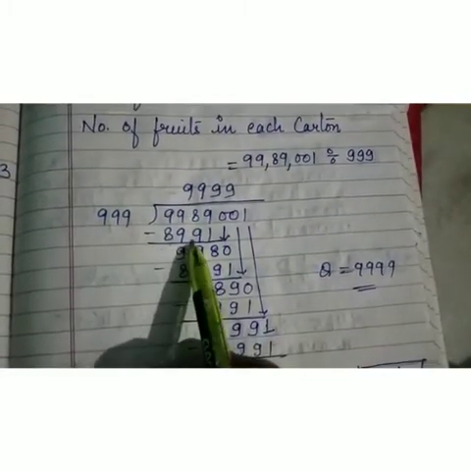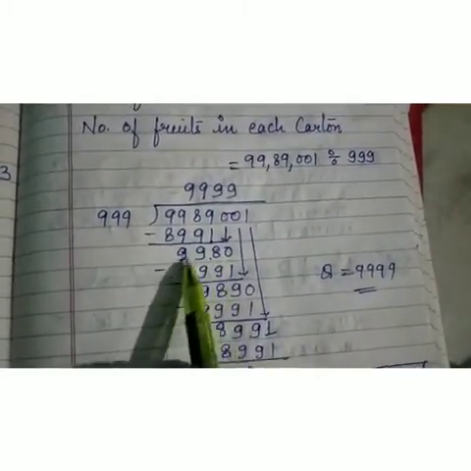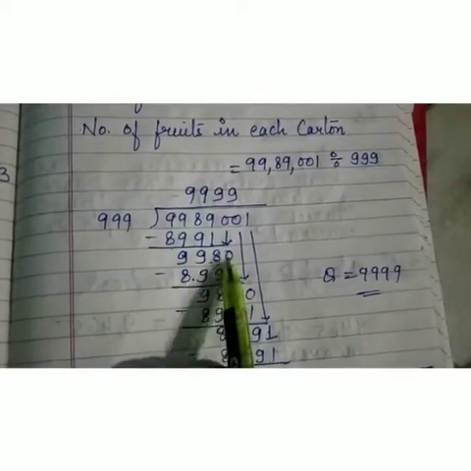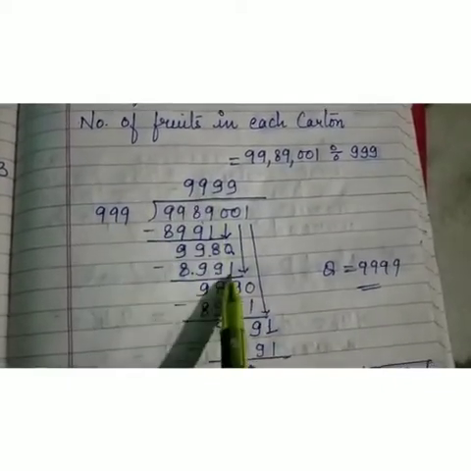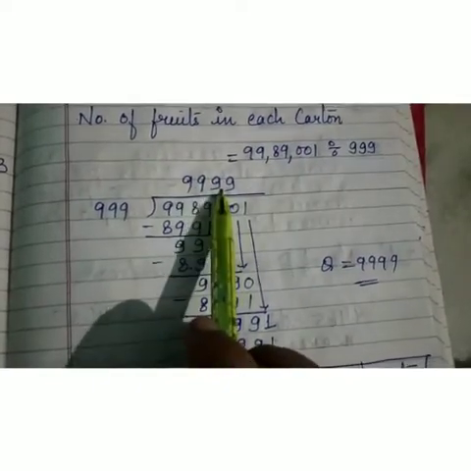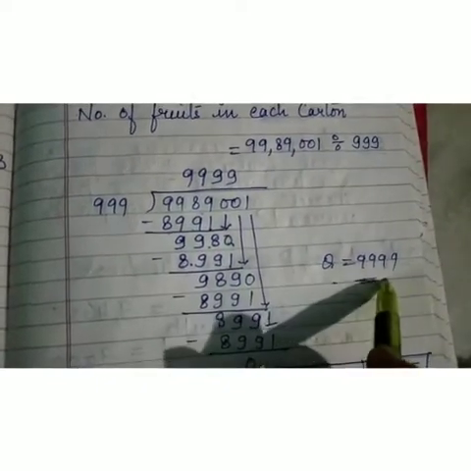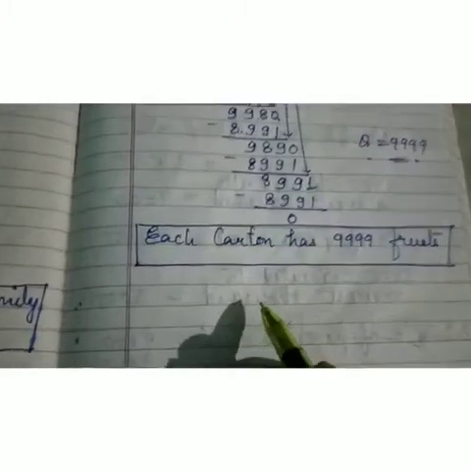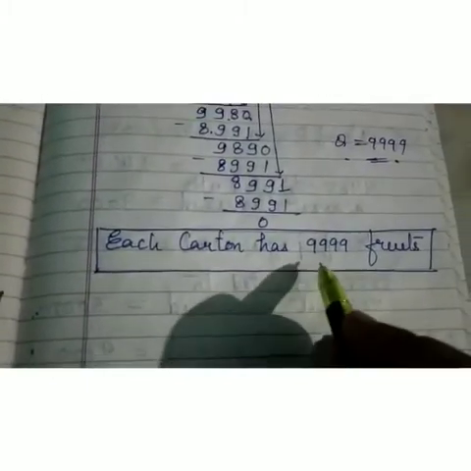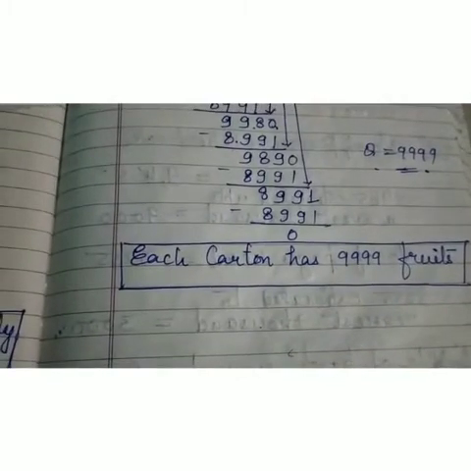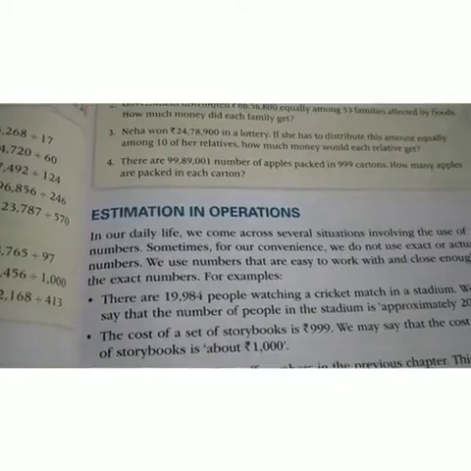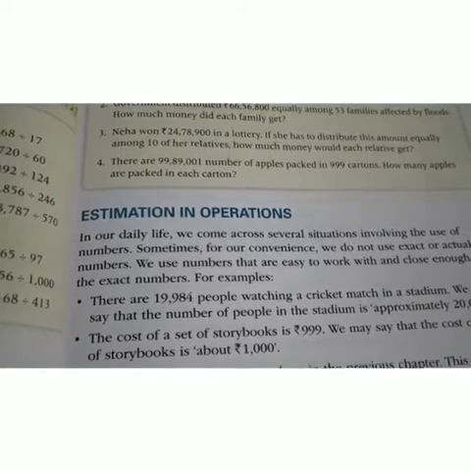999 into 9 gives 8991. The remainder is 9980 in this step. 0 descends down. Again it will be multiplied by 9. So all the time you have to multiply by 9 and the quotient will become quadruple 9. So the quotient is the answer. Each carton has 9,999 fruits. This is the answer. Now next and last topic in this chapter is estimation in operations.